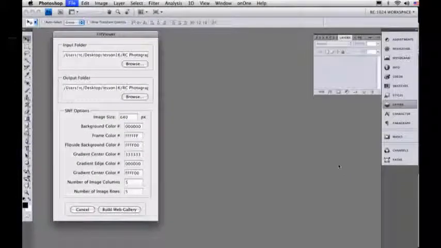The other thing I want to change is the image size. I know that the width of my page is about 500 in that container, so I'm going to make something about 450. Background color is going to be black. Frame color is going to be white. The flip side is going to be a different color. You'll see what the flip side is later. Center and edge are fine. Number of image columns and image rows look pretty good. As a matter of fact, I can probably make this 4 and 4. And with gallery. That's it.